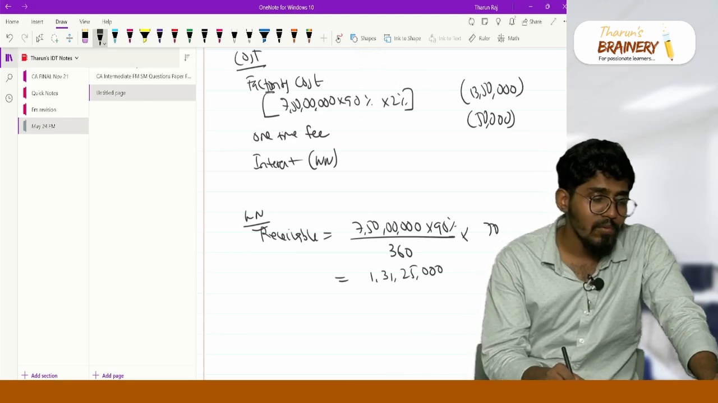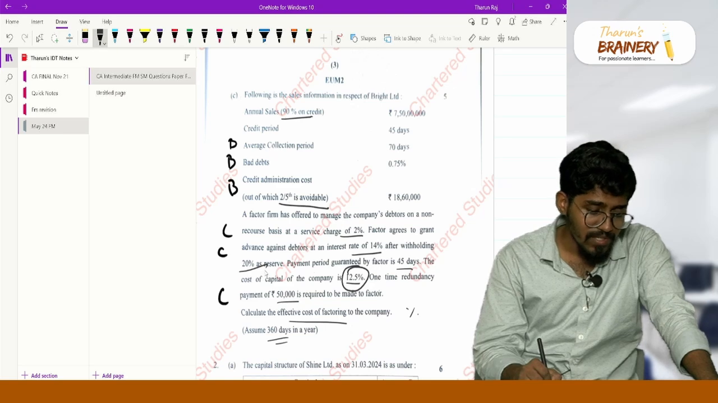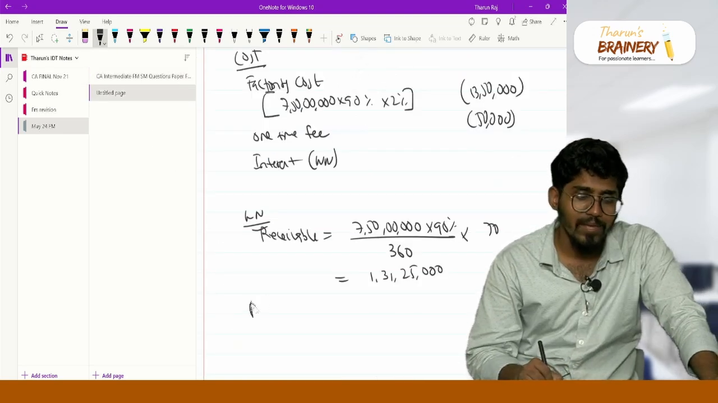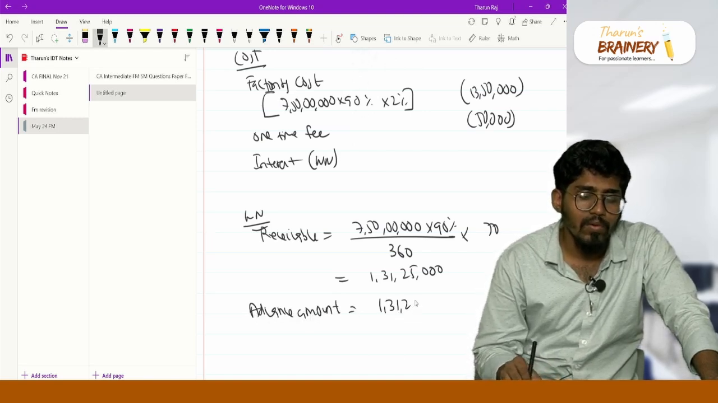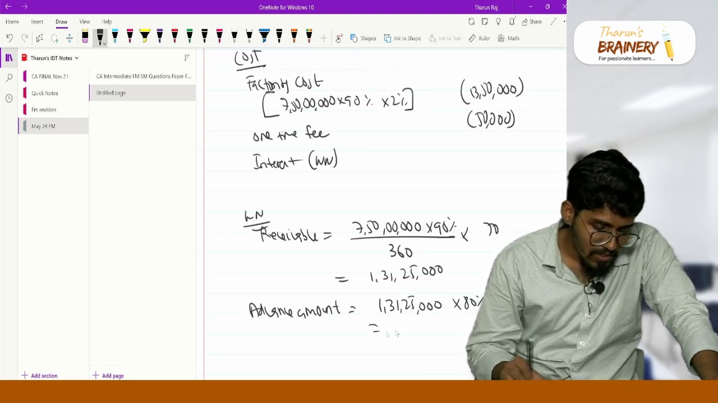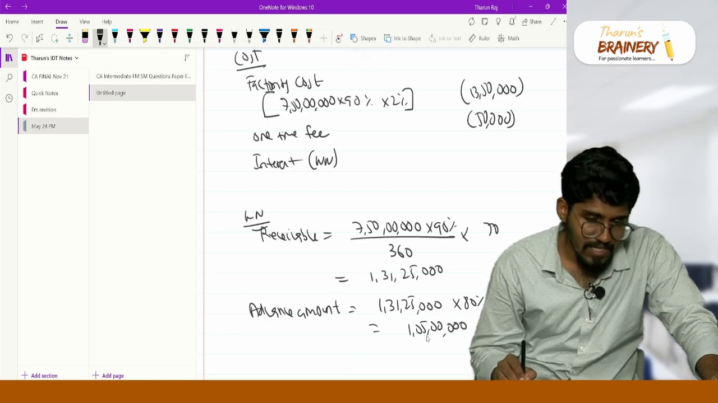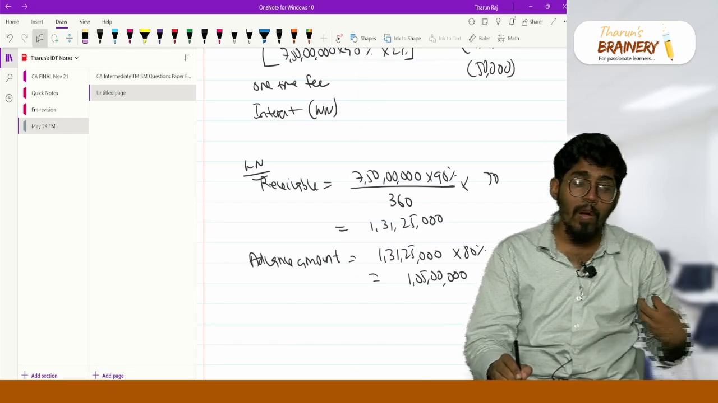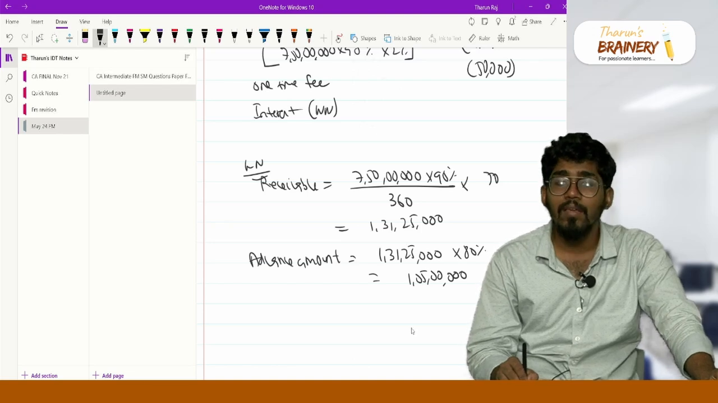Now what he is telling is that 20% he will keep as reserve, and 80% alone he will give us as advance. So what is the advance amount? 1 crore 31 lakh 25,000, 20% he will keep, 80% he will give us as advance. That is 1 crore 5 lakh rupees, the amount that he will give us as advance. On that I have to pay him 14%, and I will be taking a full year calculation.